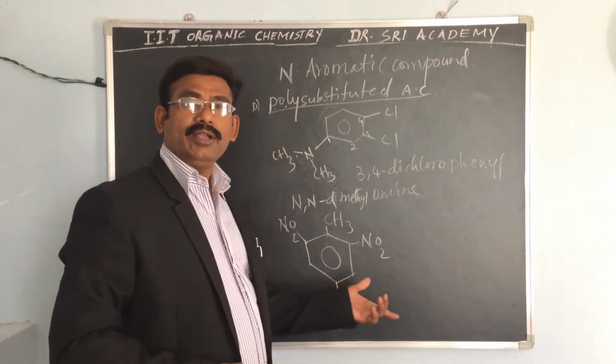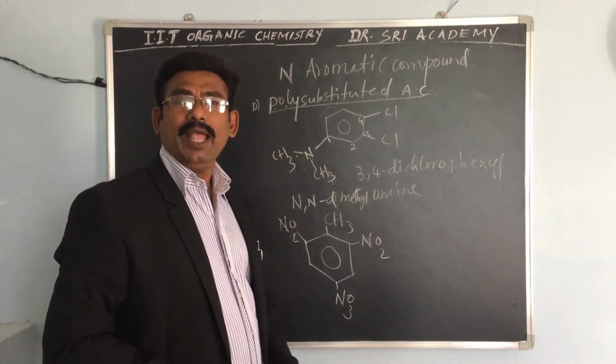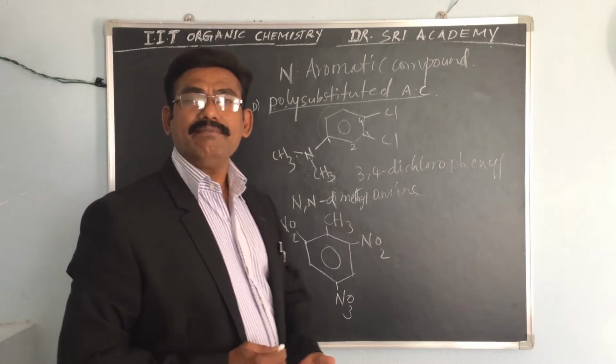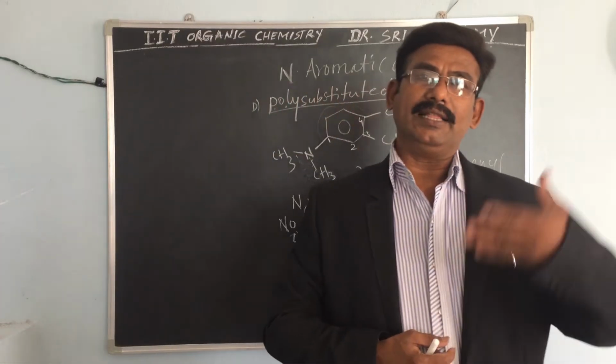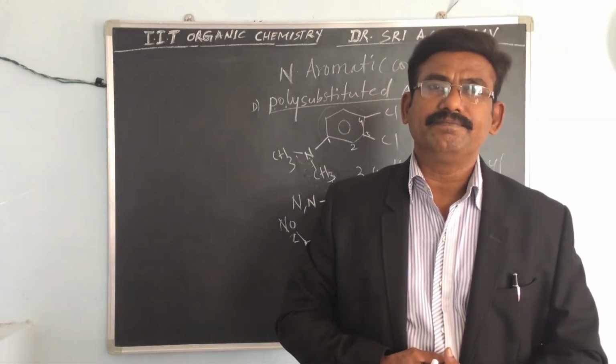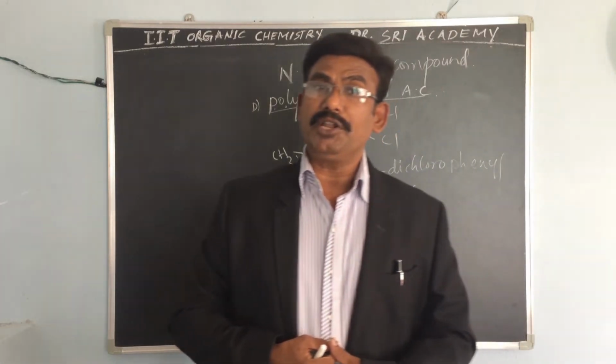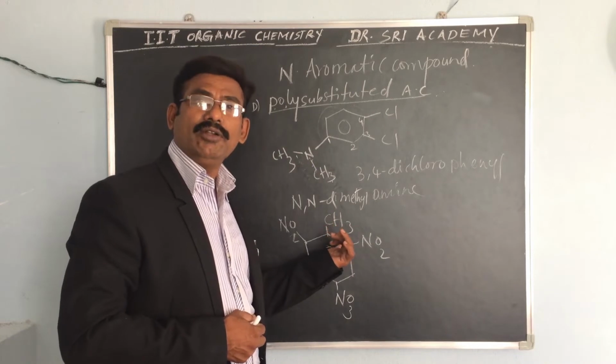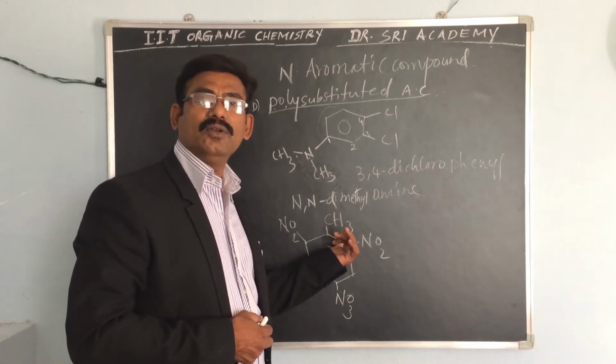So where do you give the numbering? Either from nitro or methyl? Because the methyl is a simple alkane group, you have to give the number from here.